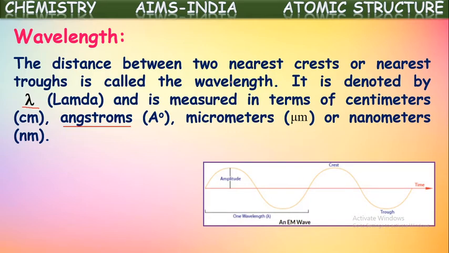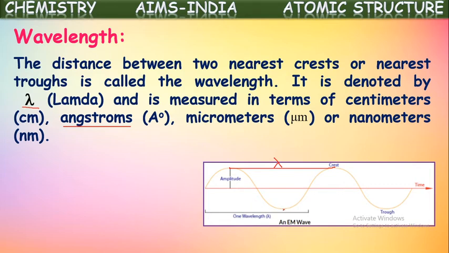Suppose this is a wave. Waves we know will be like this. The higher altitude is called the crest, the depth is called the trough. The distance between the two nearest crests or the distance between the two nearest troughs of a wave is called its wavelength. Suppose this is a crest and this is a crest. The distance between these two nearest crests is called the wavelength of this wave.